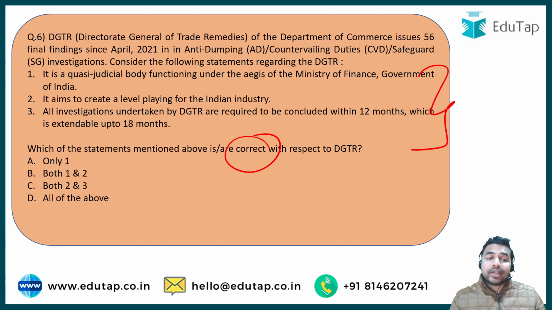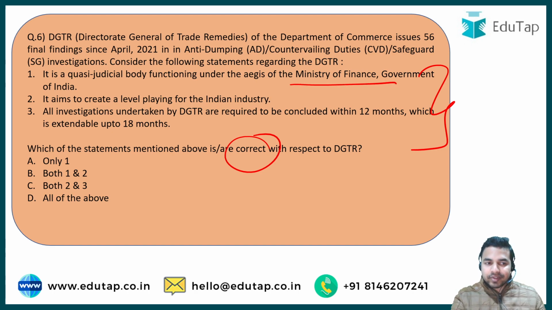See, questions about such kinds of bodies can also be asked in the exam, and that is the reason we have brought and covered such a topic in our today's session. The very first statement says that this DGTR is a quasi-judicial body which functions under the aegis of the Ministry of Finance, Government of India.